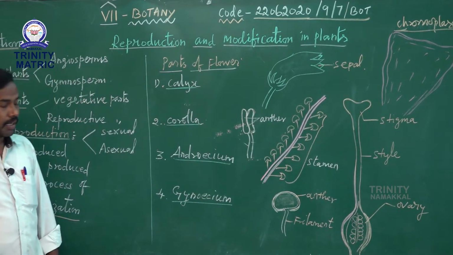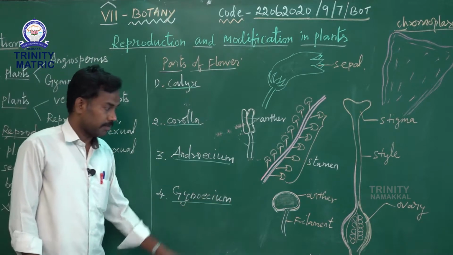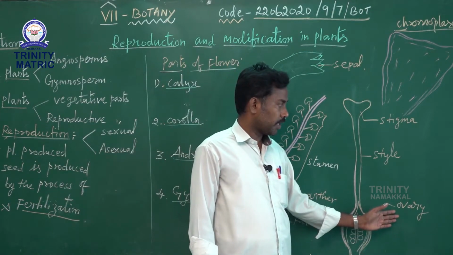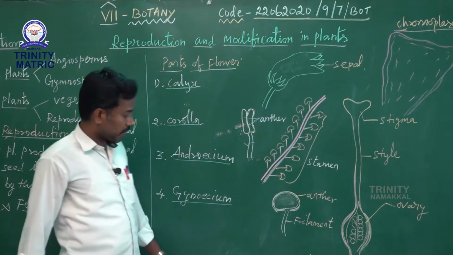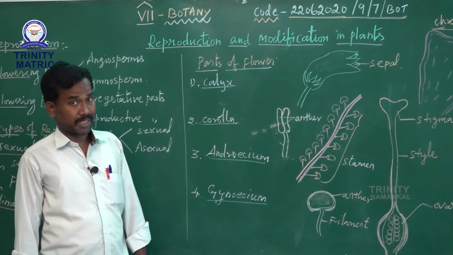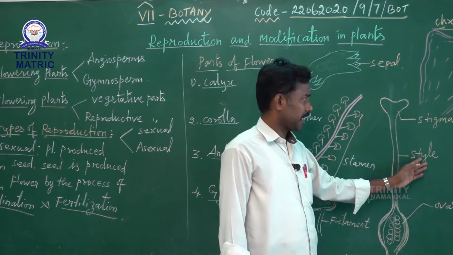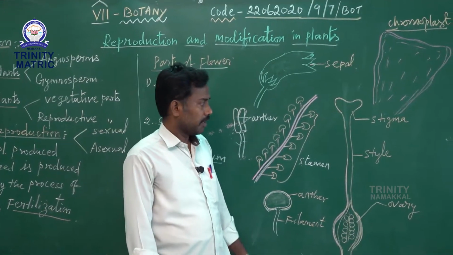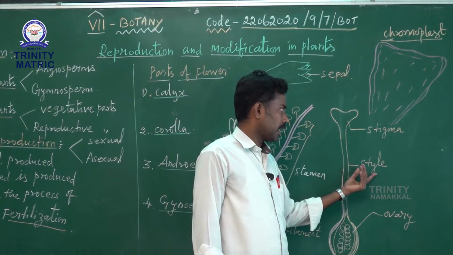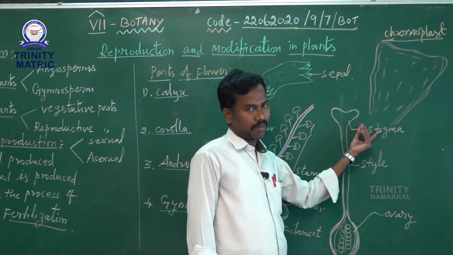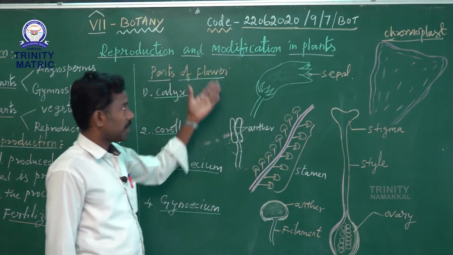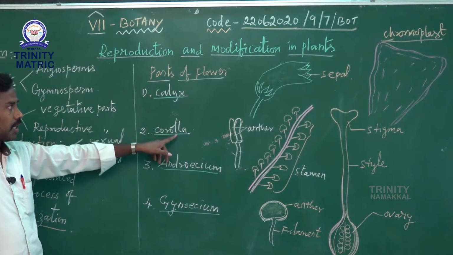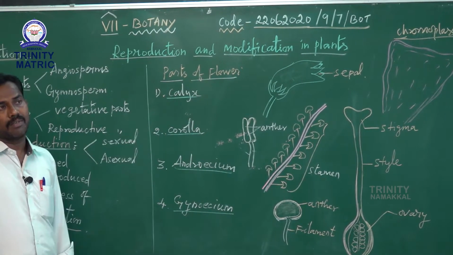The last, innermost whorl of the flower is called gynoecium. Gynoecium consists of three parts, namely ovary, style and stigma. Gynoecium is also called pistil. The basal region is called the ovary, and the ovary is made up of numerous ovules. The middle portion is the style, and the topmost region is called the stigma. Okay, these are all the parts of a flower: calyx, corolla, androecium, gynoecium. Calyx and corolla are non-essential whorls.